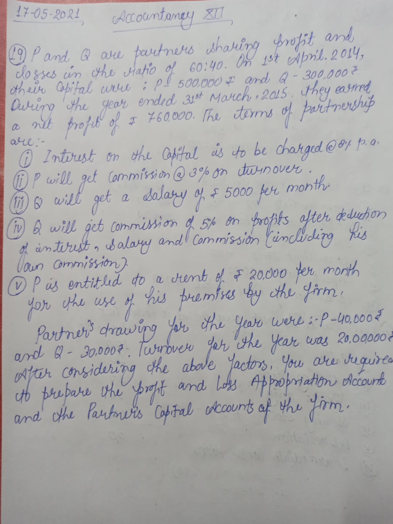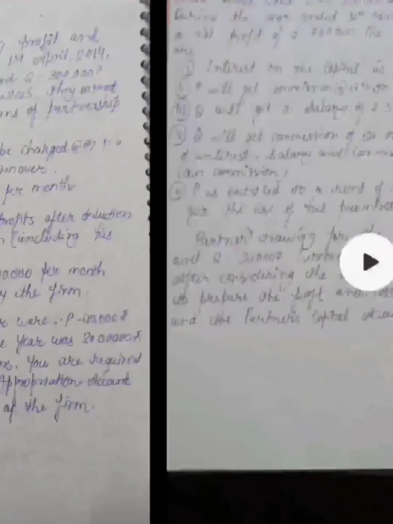by the firm. Partners' drawings for the year were P 40,000 and Q 30,000, and the turnover for the year was 20 lakh. After considering the above factors, you are required to prepare the profit and loss appropriation account and partners' capital account of the firm. Okay, so now see the solution.